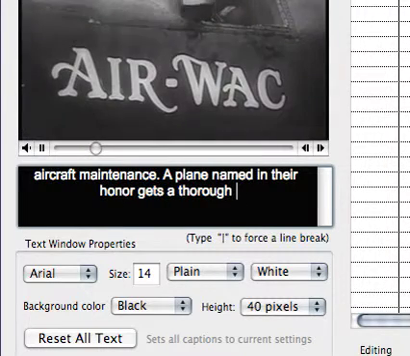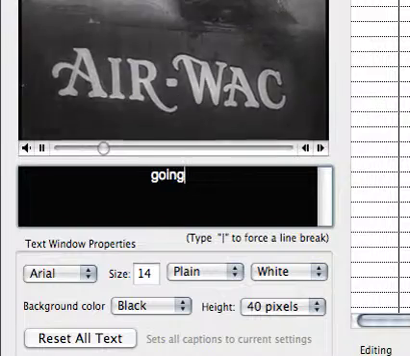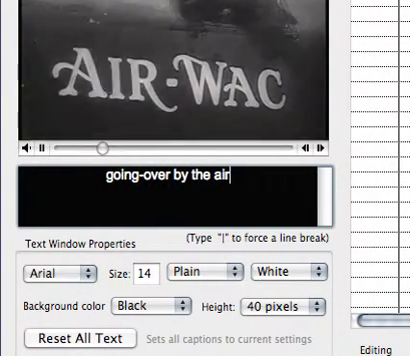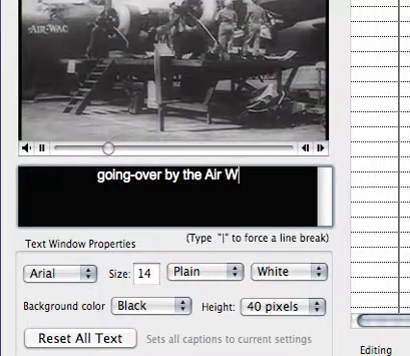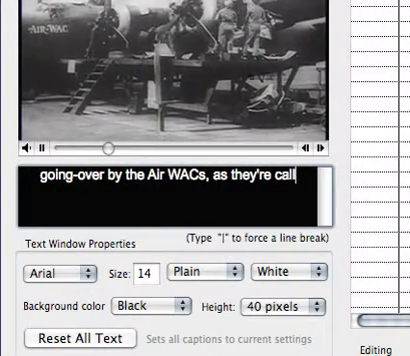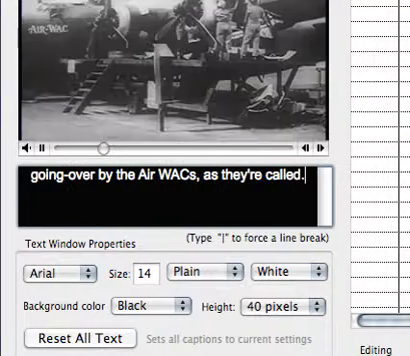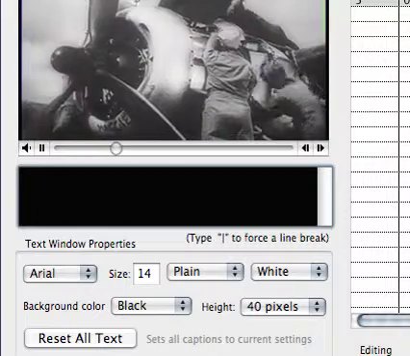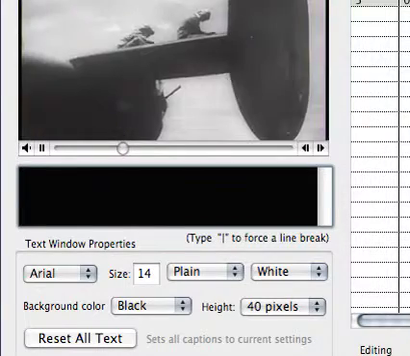A plane named in their honor gets a going over by the air wax as they're called. And I'm just going to go ahead and set all the rest of the captions.